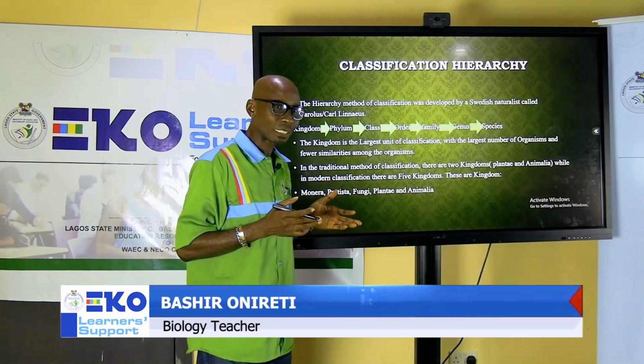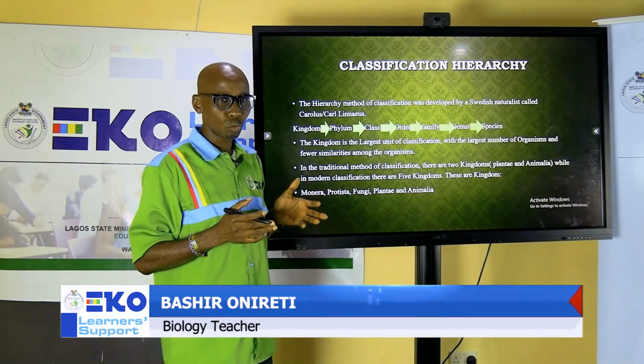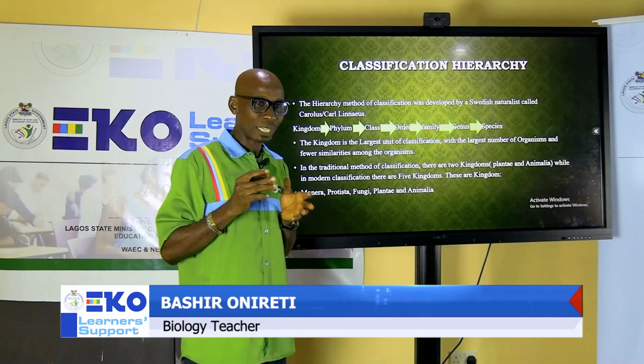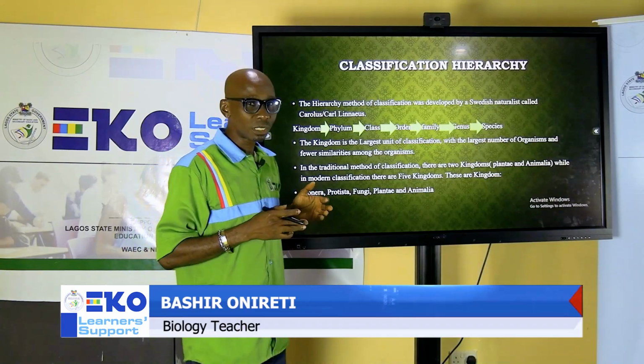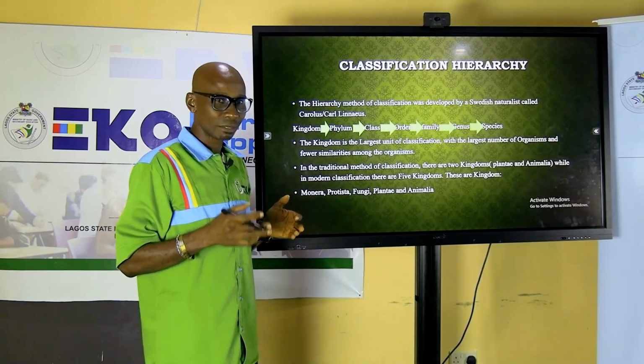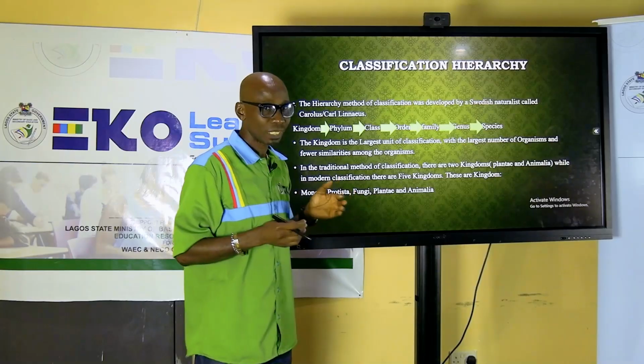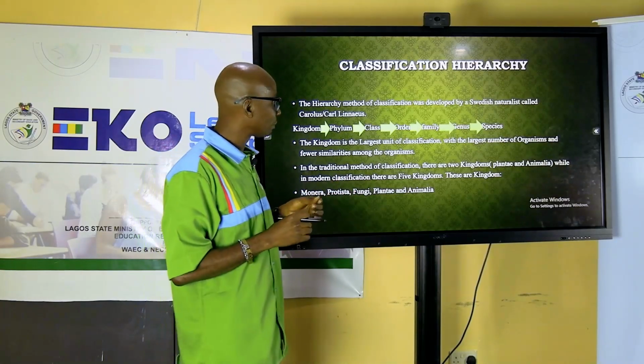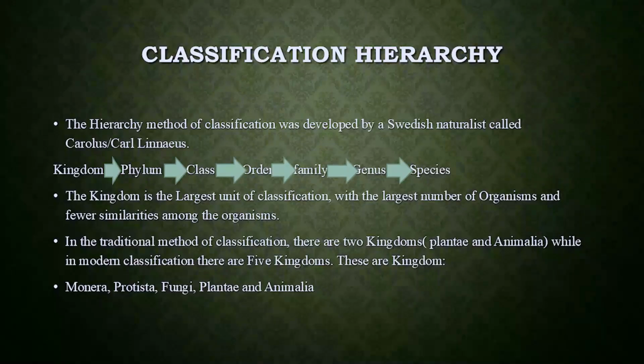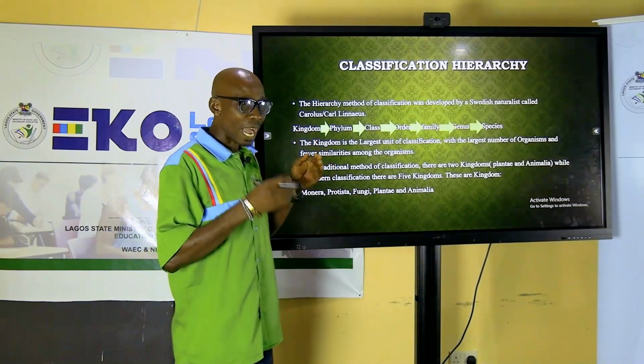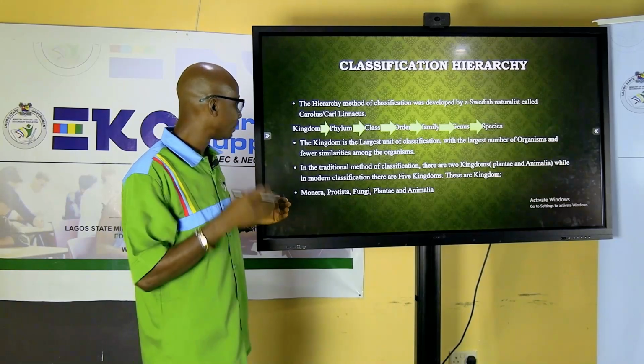According to some research, Aristotle was the first man to classify living organisms. But because he could not explain his reason for classification, his idea was not really accepted until this man, Carolus Linnaeus, came up with the hierarchical method where every organism is placed in different levels.